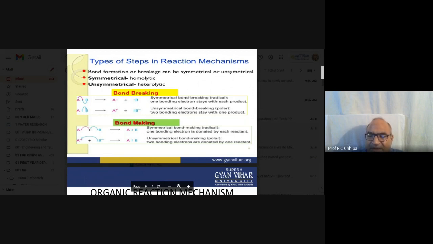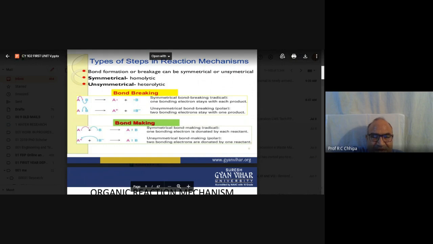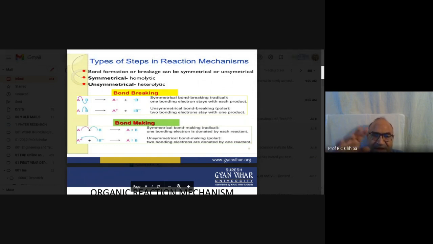First of all, the reactant undergoes bond breaking, and intermediate species are formed. What are those intermediate species and how do they form, how is the bond broken? The carbon-carbon bond is broken.